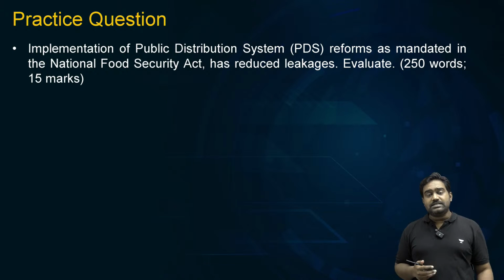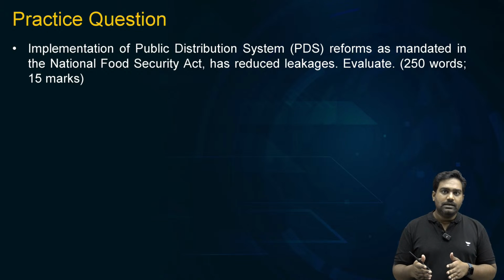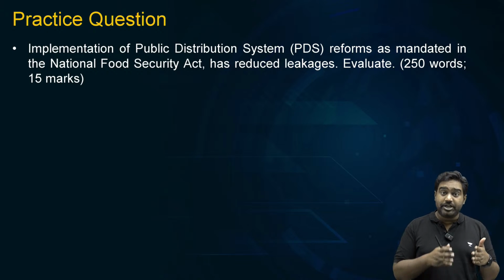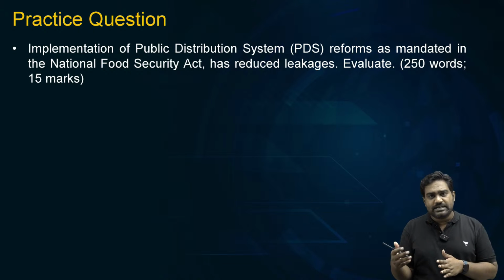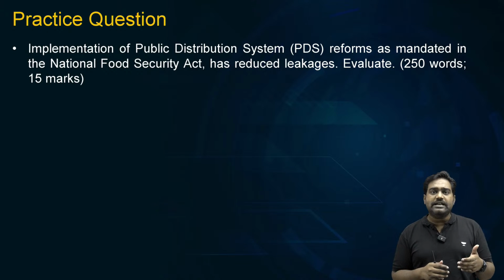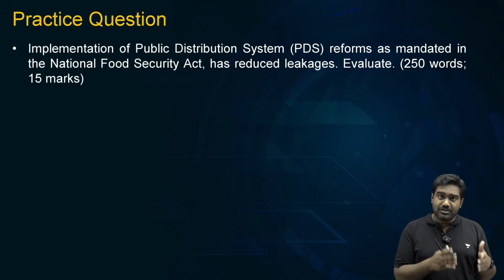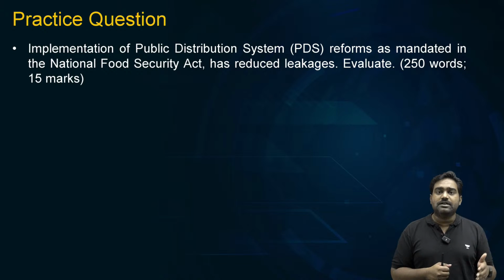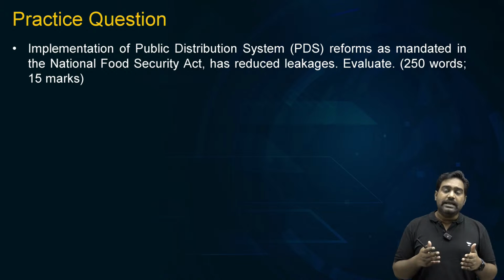The writer does raise a concern about the introduction of technology into service delivery, because sometimes technology can lead to exclusion as well. Though technology can bring in accountability and check corruption, it can bring in cases of exclusion where the beneficiaries might get excluded just because verification was not possible or just because they didn't have the right documents. So one needs to be mindful of the ground level challenges created by introduction of technology into public service delivery. But if it is used correctly and efficiently, it can play a big role in improving service delivery and bring accountability, checks and balances, reduce corruption, reduce overall leakages in government schemes.